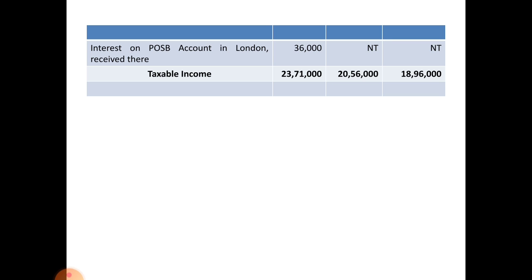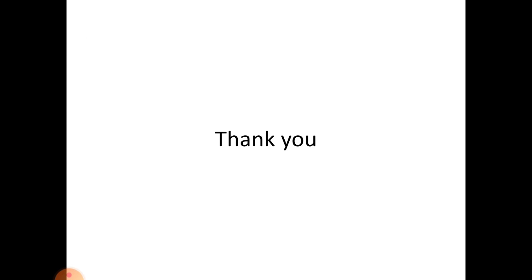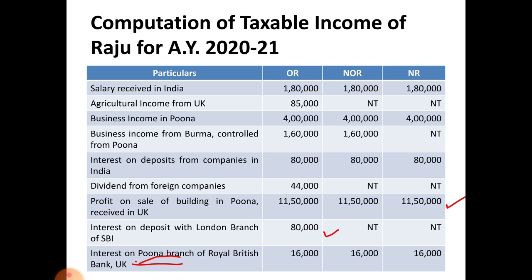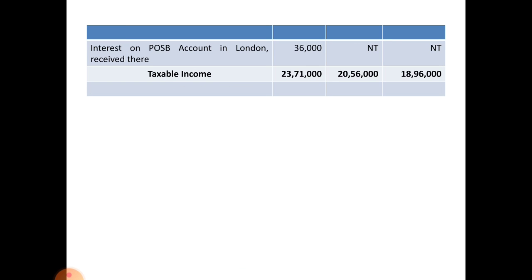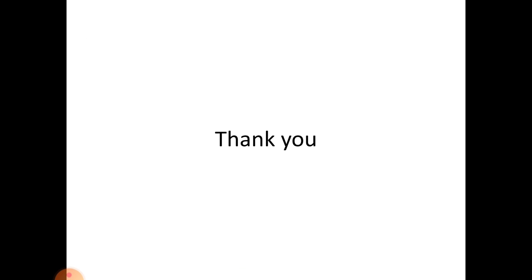So the total taxable income after all calculation amounts to rupees 23,71,000 in case of ordinary resident, 20,56,000 in case of not ordinary resident and 18,96,000 in case of non-resident. So this is the problem relating to Mr. Raju, and it is important for 16 marks in your exam. Go through this problem again and let us solve some other problems in the next session. Thank you. Let us meet in the next session.